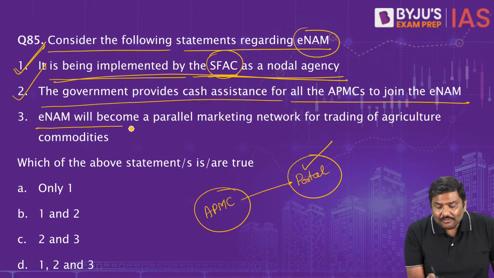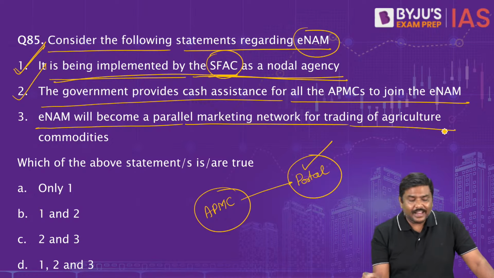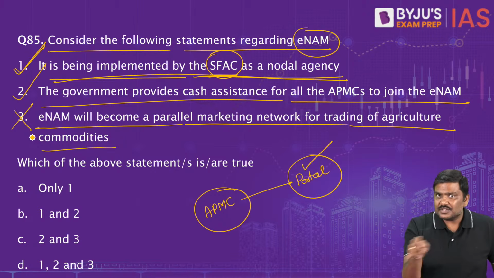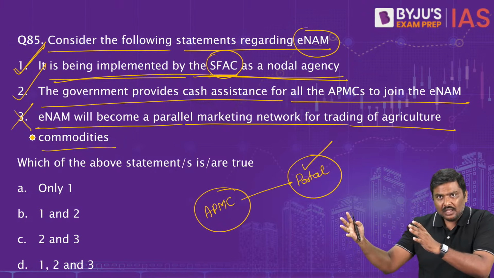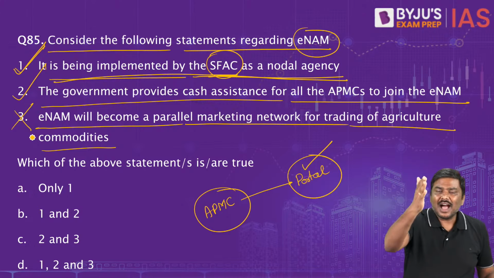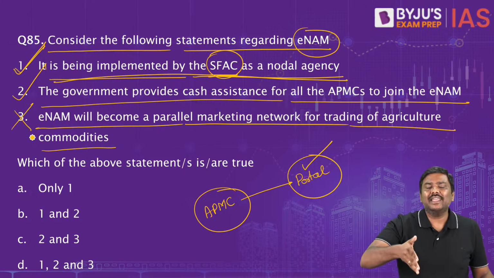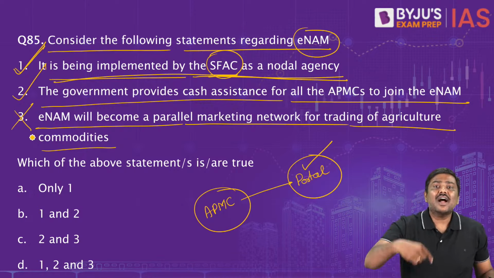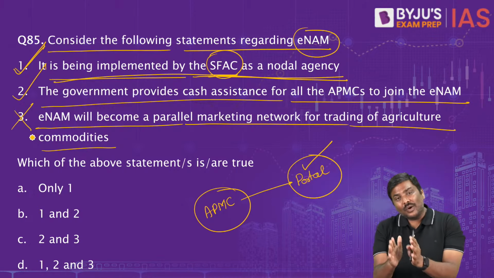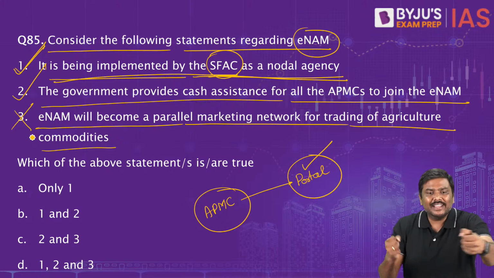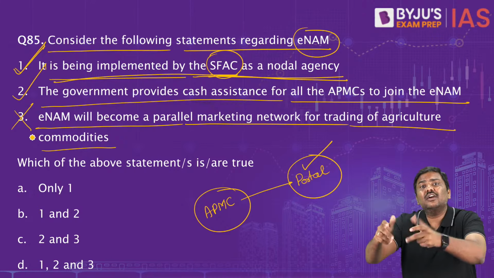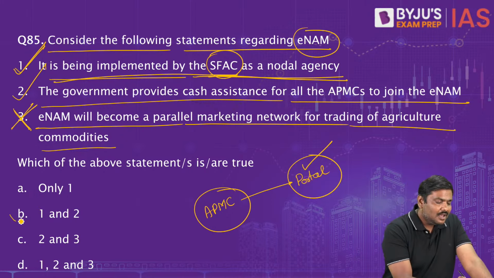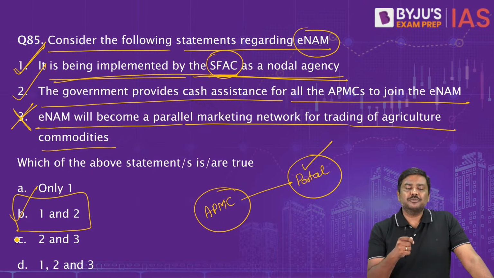Third one, ENAM will become a parallel marketing network for trading of agriculture commodities. This is wrong. Most of you will believe this is correct. No, this is wrong. It is not a parallel trading network. What we are doing is, rather than asking the buyers to come to the APMC mandi, we are simply telling them, don't come, sit in your home, right? Log on to the portal, start bidding for the food grain. So it is not one more marketing network. It is basically connecting the APMCs, increasing the visibility of the APMCs. I hope you understand. Third one is wrong. So 1 and 2 are correct. Right option for question number 85 will be option B here.